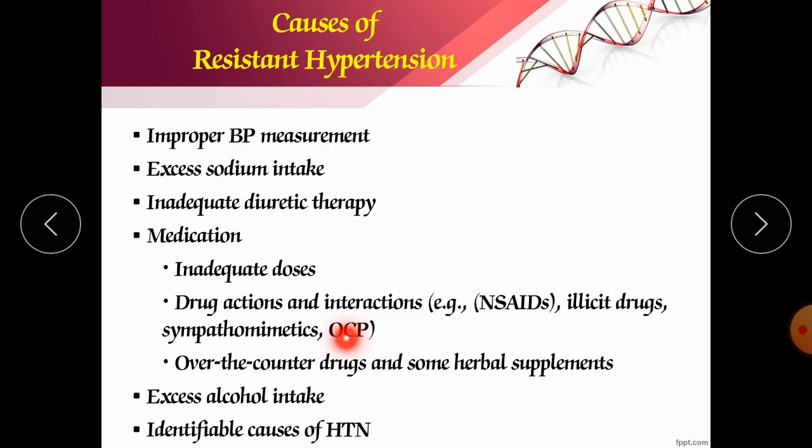If you are taking oral contraceptive pills for a longer period, definitely it will increase your blood pressure. Or over-the-counter drugs and some herbal supplements. Excess alcohol intake also will worsen your condition, and identifiable causes of hypertension.